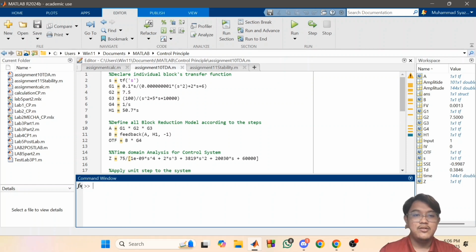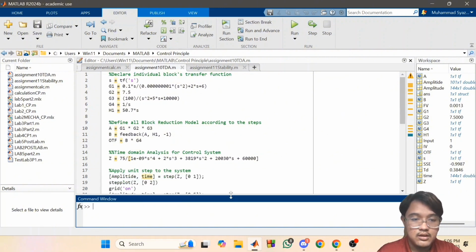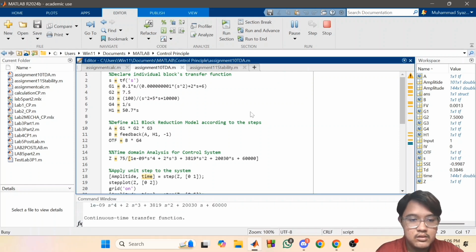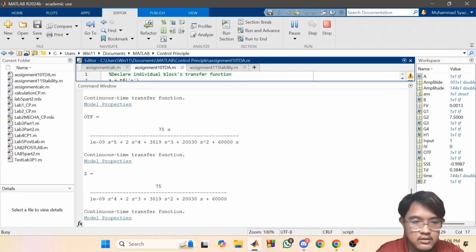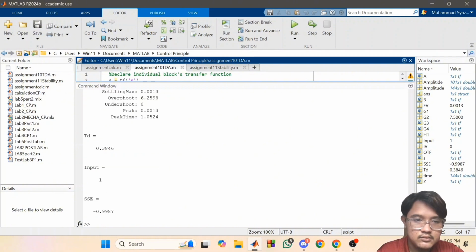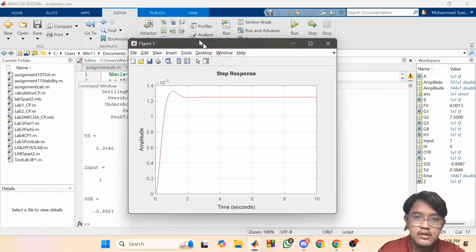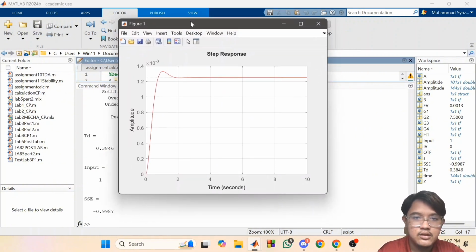Now I will continue with number 10, time domain analysis for the control system. This is the MATLAB we use for the time domain analysis of the control system. So just run. This is the overall transfer function we got, and this is the step response for the control system.